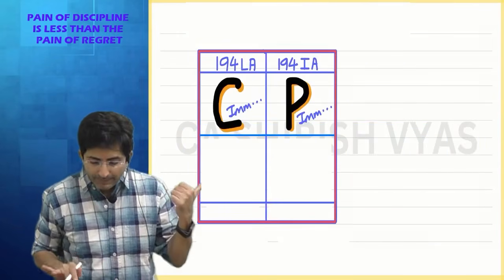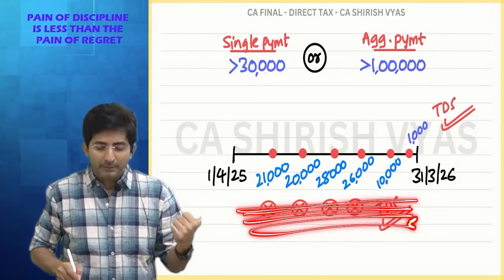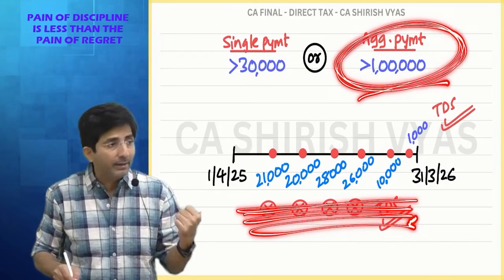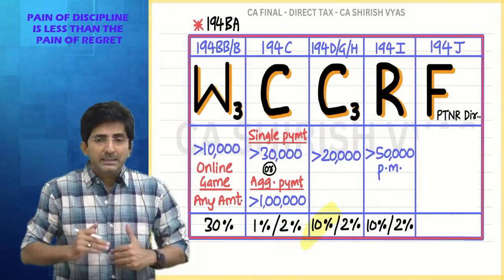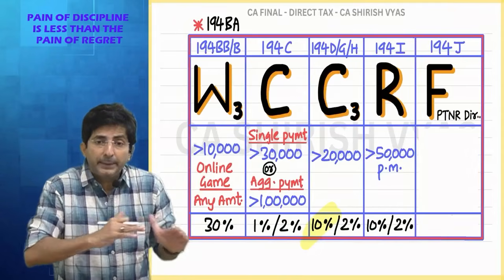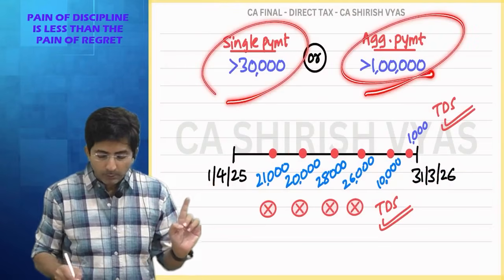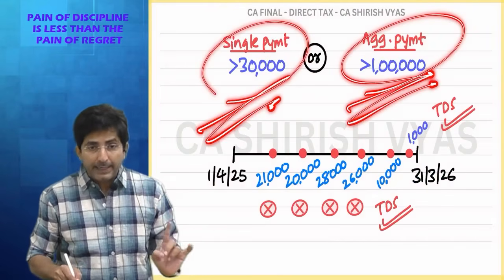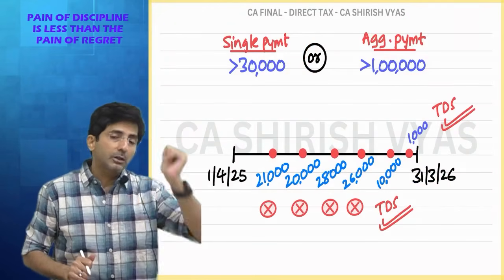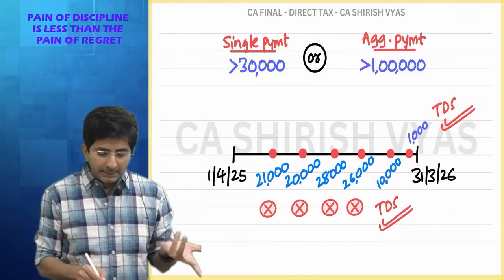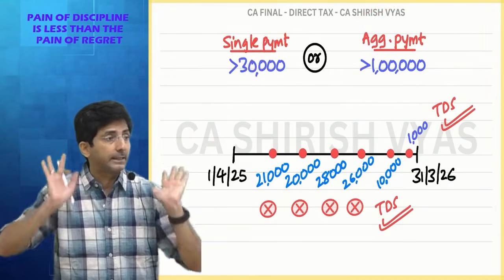See the same type of aggregation which I showed in contract where I was aggregating and checking 1 lakh. Same principle you have to follow everywhere. It is just that I am not repeating it for every section. In contract, since there were two amounts, one was single, other was aggregate. So we have to understand what is single, what is aggregate. But in the rest of the sections, there is nothing like single. So all the thresholds are to be checked aggregate of the financial year.